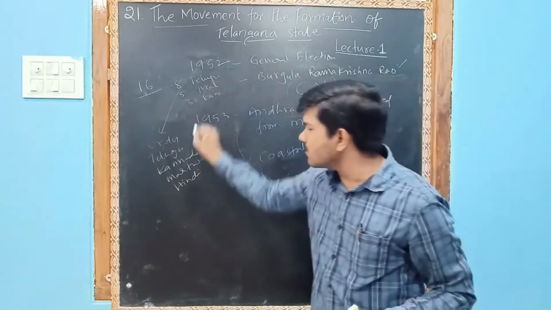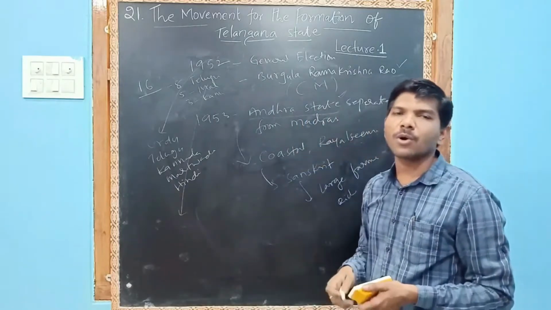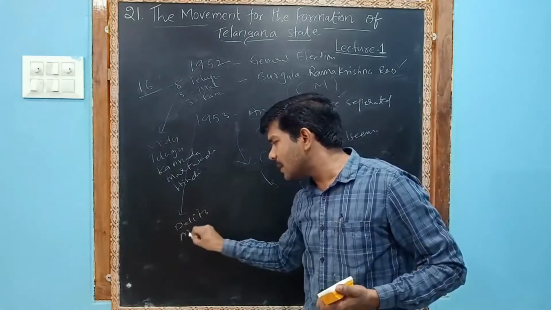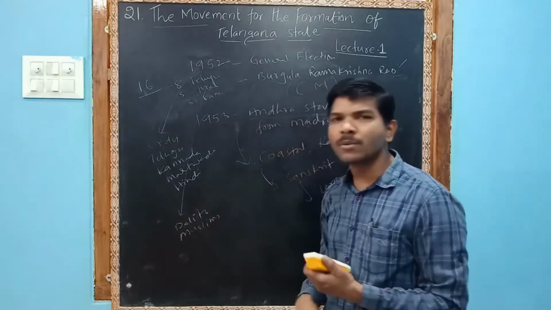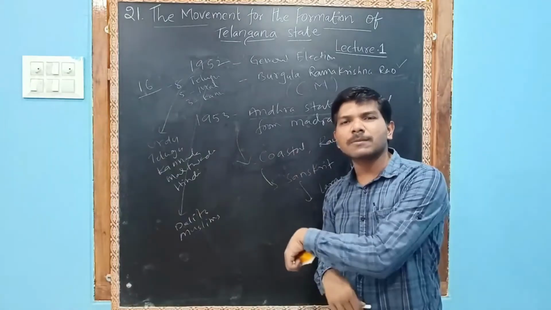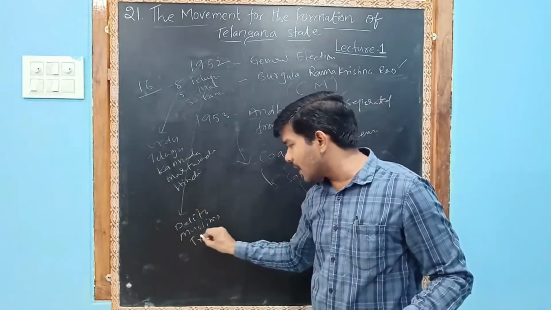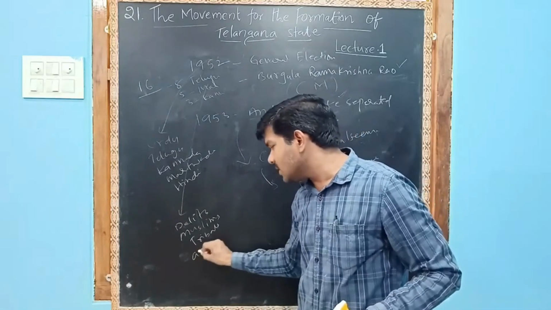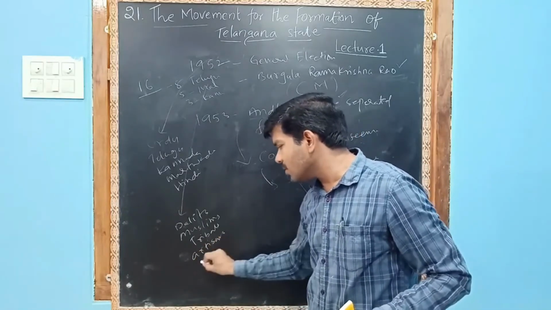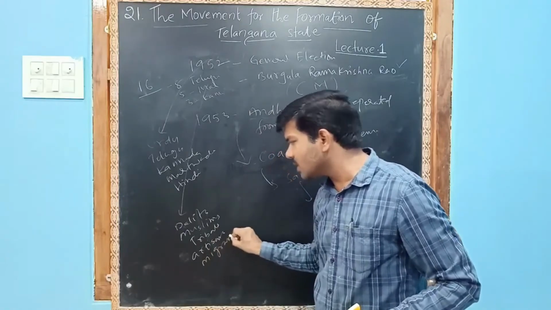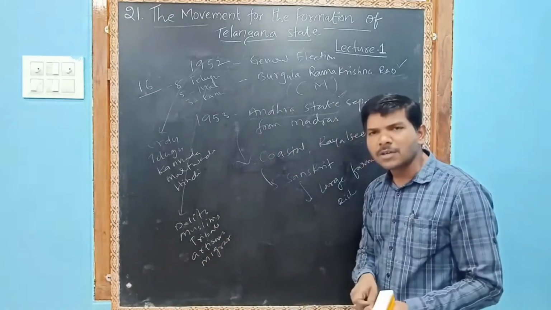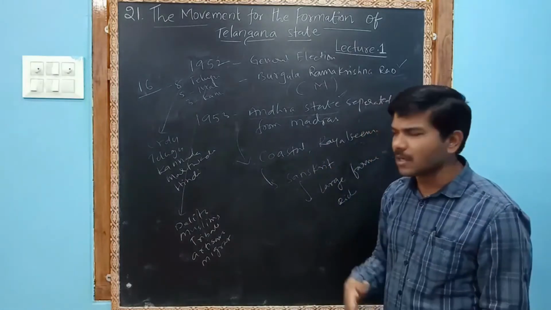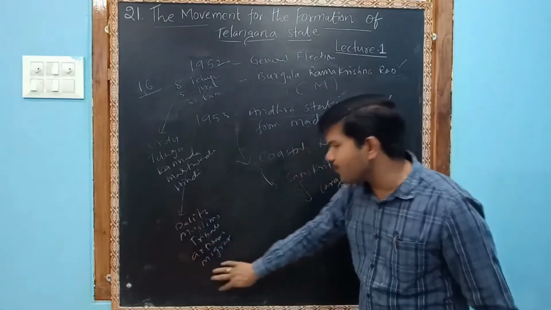If you take into consideration Telangana, mostly Dalits were there, Muslims were there, and other caste people like tribals were there. In Telangana, most of the tribals were there. Some artisan communities and some migrant workers were there. You see the differences. Telangana was completely cosmopolitan, because a mixture of people were there.